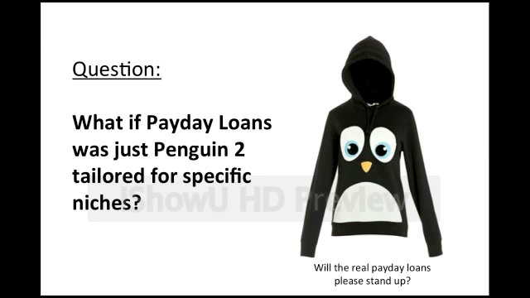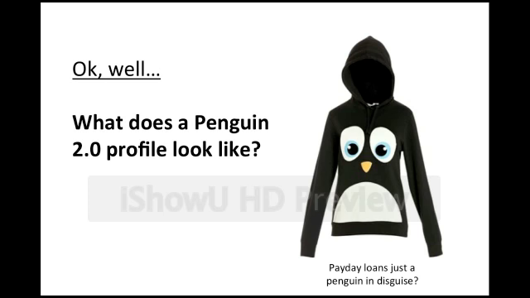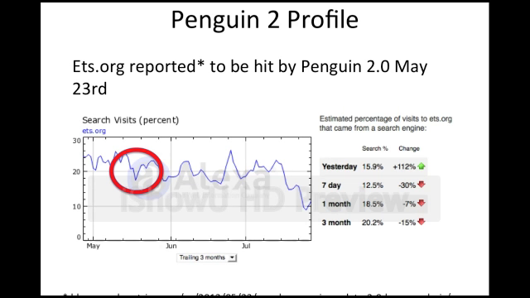So I have a hypothesis that I'm going to phrase in the form of a question. My question is this: what if the Payday Loans set of algorithms was just Penguin 2 tailored for specific niches? If we want to figure this out, then the first thing we need to figure out is, okay, what does the Penguin 2.0 profile look like? What does that algorithm look for, and how does it work, more or less?